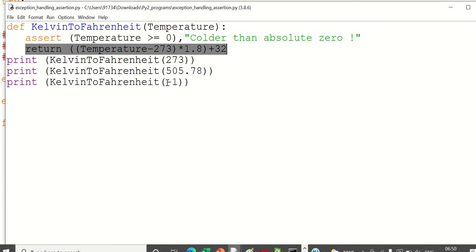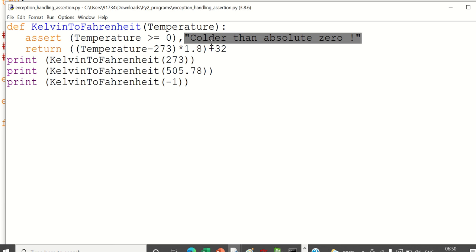Kelvin minus 1. Minus 1, is it greater than 0? No. So false. Okay, false. So it will execute this. Now if we see the output,